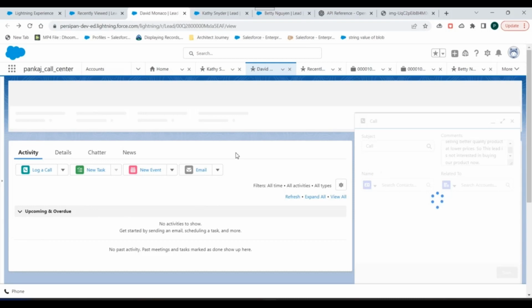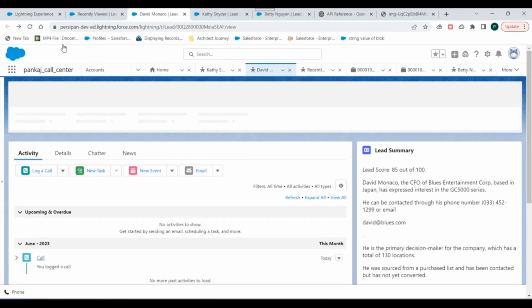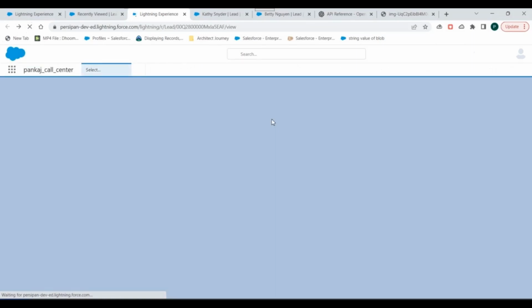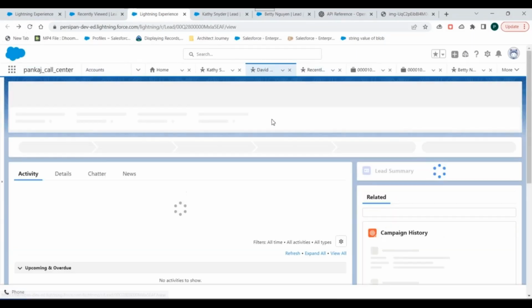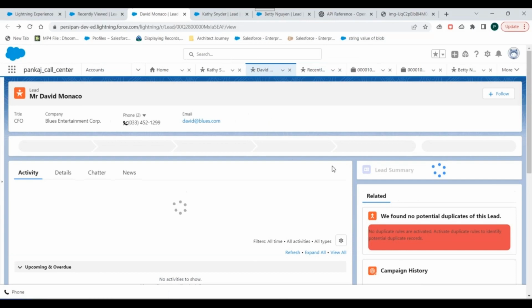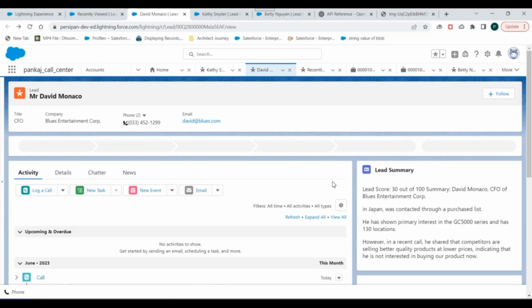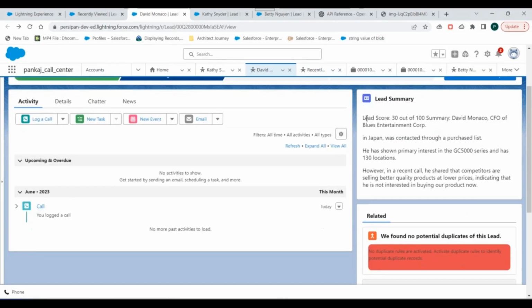Once he saves the log details, he can go on to refresh this lead record. Now you see the lead score has dramatically dropped from 85 to 30. Why?